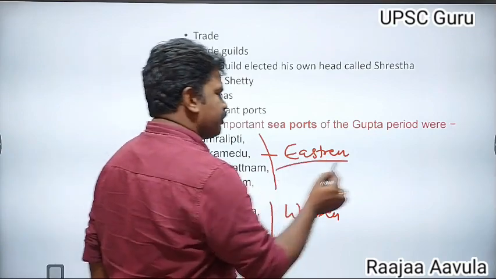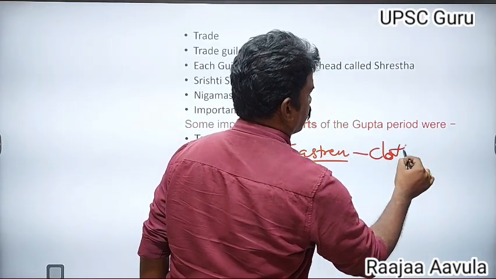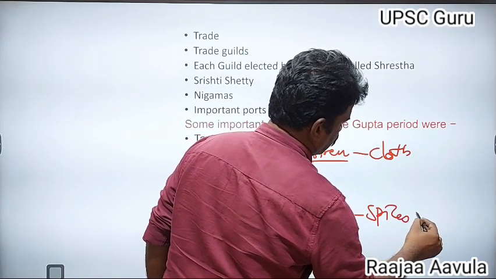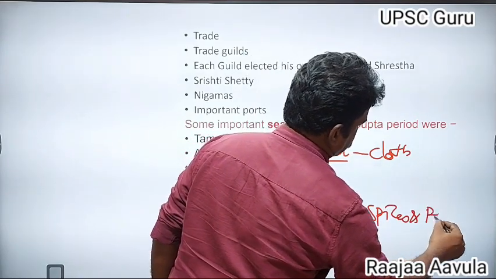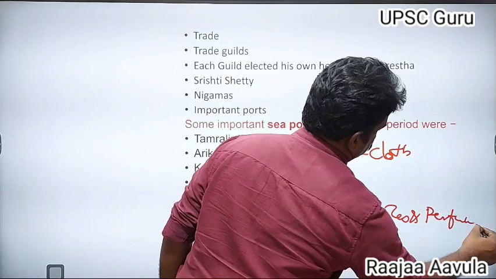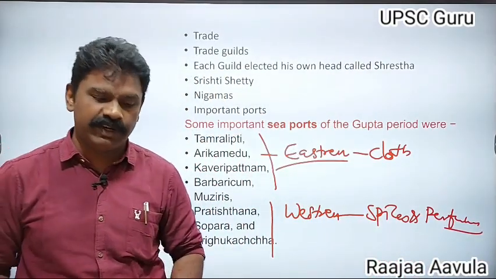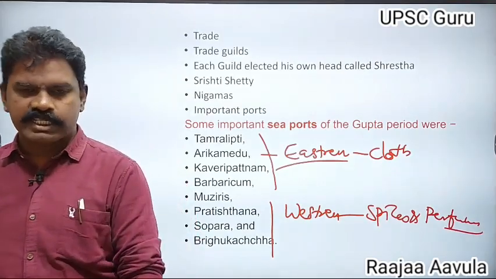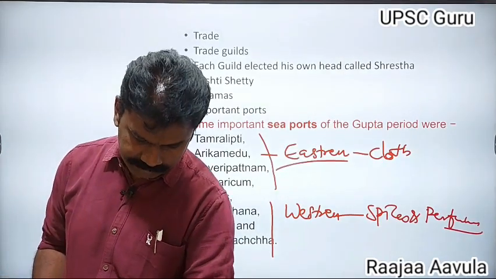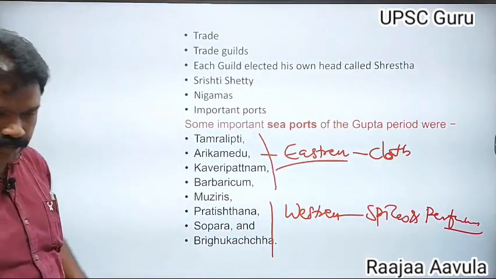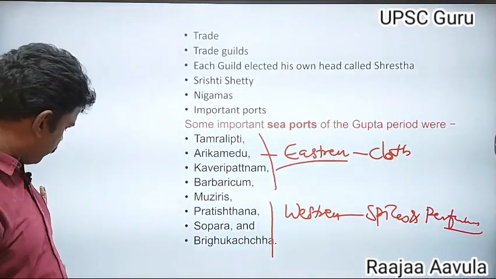Eastern India is famous for the cloth. Western India is famous for the spices and perfumes. That you have to remember. Spices and perfumes. For example, Kerala is a spicy state of India. And these guilds were supervised by the different people.